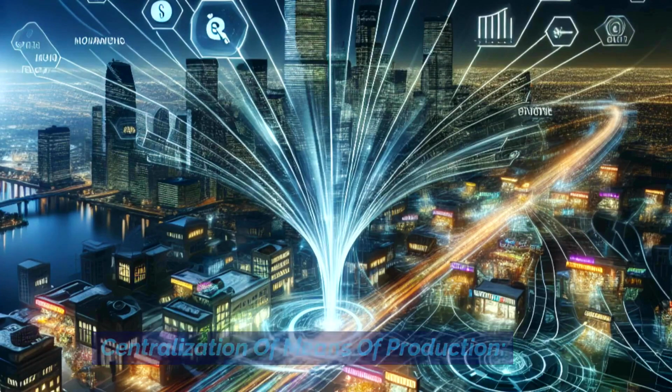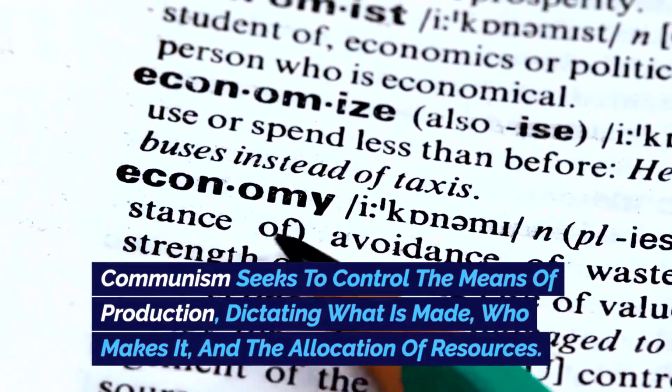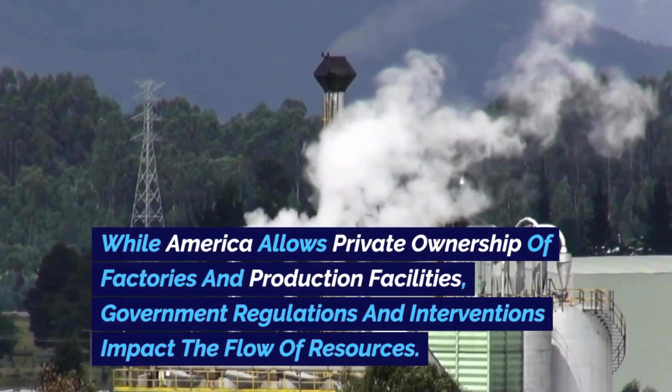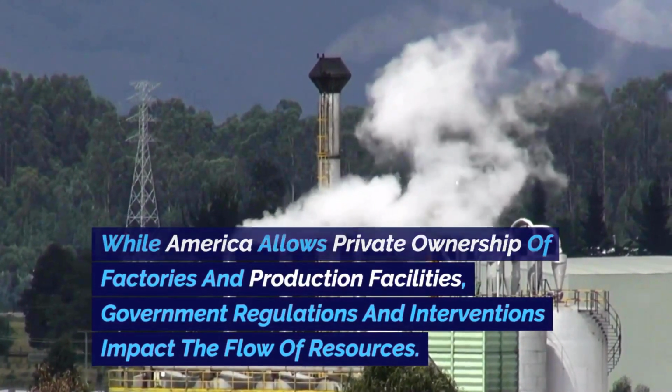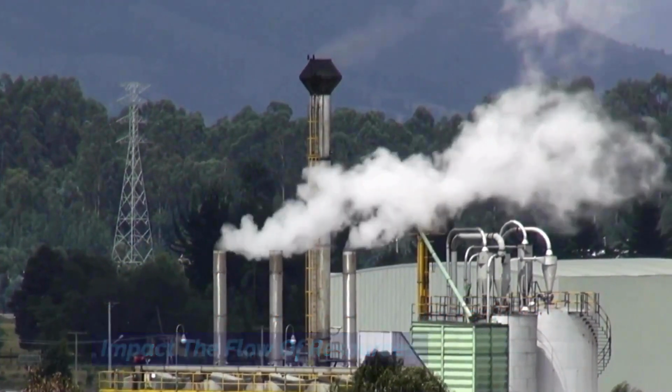Centralization of means of production. Communism seeks to control the means of production, dictating what is made, who makes it, and the allocation of resources. While America allows private ownership of factories and production facilities, government regulations and interventions impact the flow of resources.